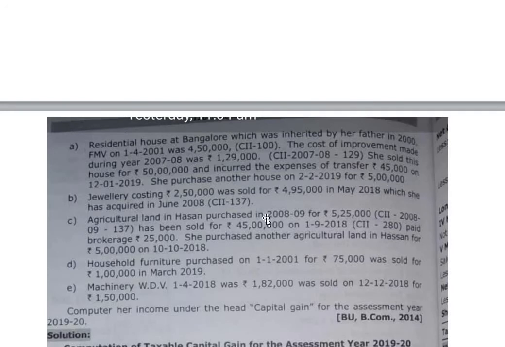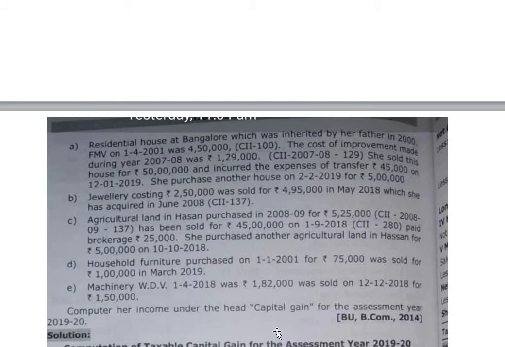Jewellery costing rupees 2,50,000 was sold for 4,95,000 in May 2018, which was acquired in June 2008. Second one, agricultural land in Hassan purchased in 89 for 5,25,000 was sold for 45 lakh on 1st September 2019, paid brokerage 25,000. She purchased another agricultural land in Hassan for 5 lakh. Household furniture purchased on 1st January 2001 for 75,000 was sold for 1 lakh. Machinery written down value 1,82,000 was sold on 12th December 2018 for 1,50,000.